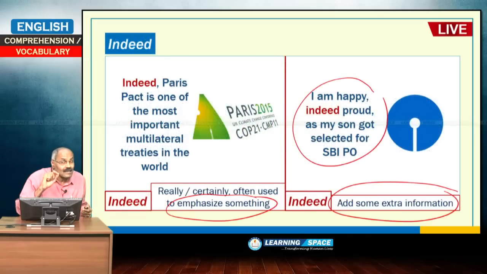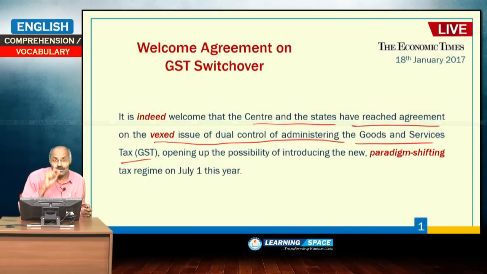So, we learnt indeed and vexed. So, it is indeed welcome that the center and the states have reached agreement on the vexed issue of dual control of administering the goods and services tax. Who will administer? Up to what extent state will administer, up to what extent center will administer, that is the vexed issue, and that was solved. That is why he used "it is indeed welcome", so as to emphasize that, right.